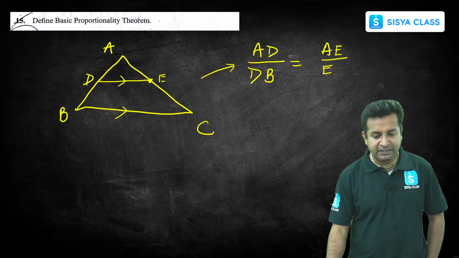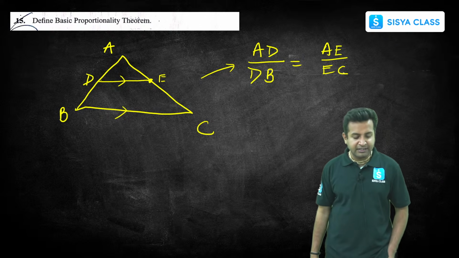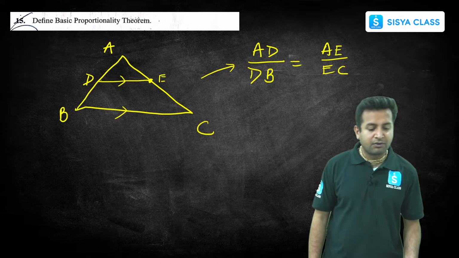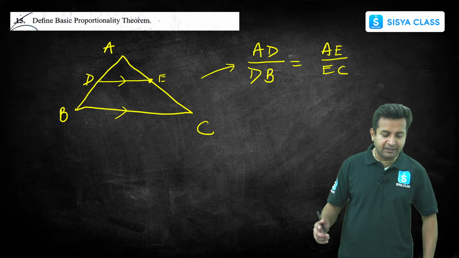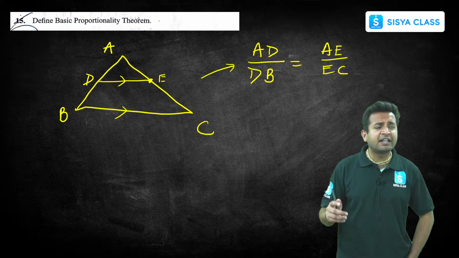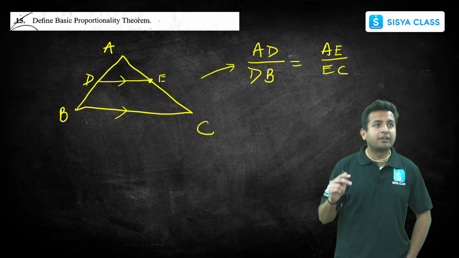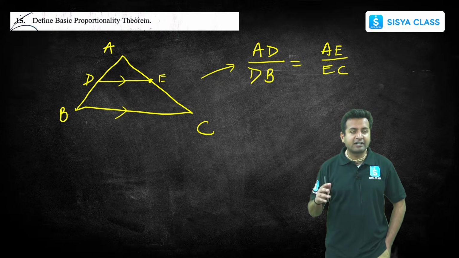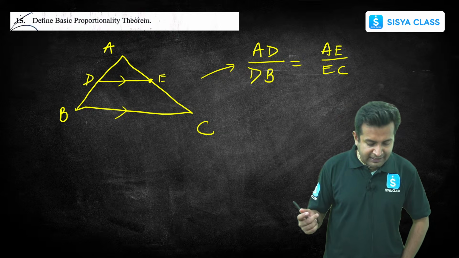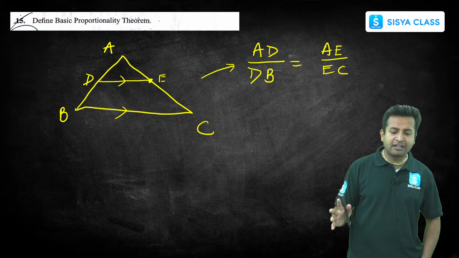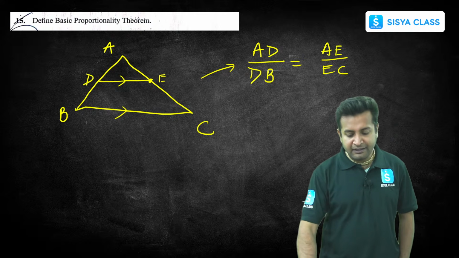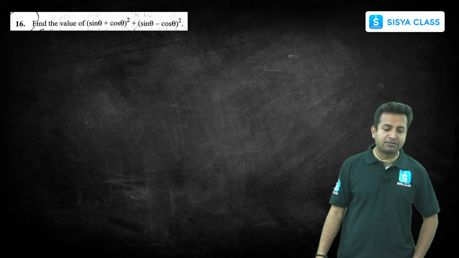This is nothing but the BPT. So what does the BPT tell? If a line is drawn parallel to one side of a triangle intersecting the other two sides at two distinct points, then the other two sides are divided in the same ratio. Okay, this is nothing but the BPT. Now let's proceed to the next question.